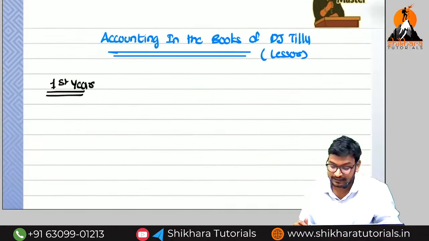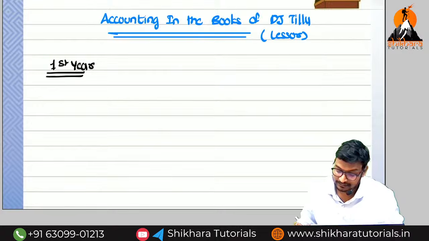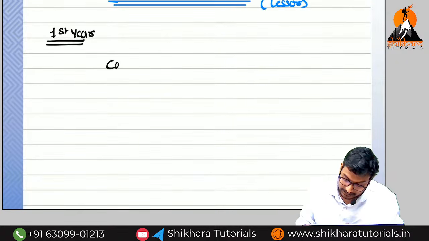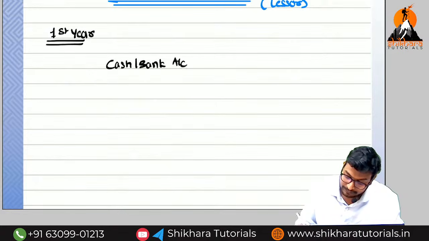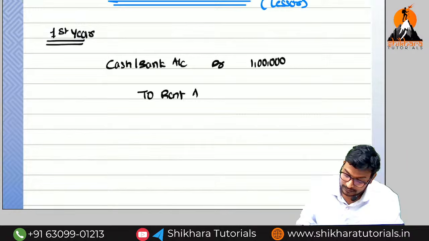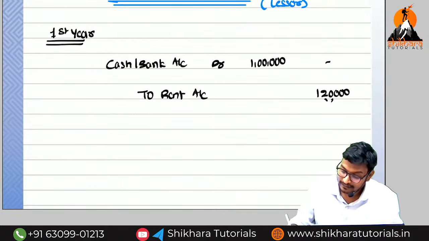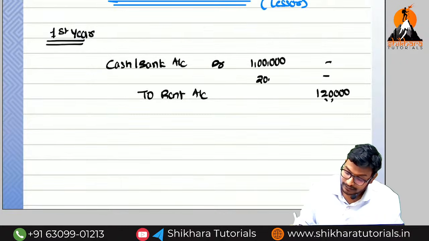So what is the first year entry amma? Simple as such. So cash or bank account debit. How much we have received ma? 1 lakh. Okay now, what is the rent we need to recognize? To rent account, how much we need to recognize ma? 1 lakh 20,000. So what is the balancing figure ma? This 20,000 we need to transfer to lease equalization.